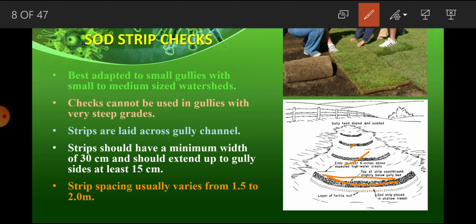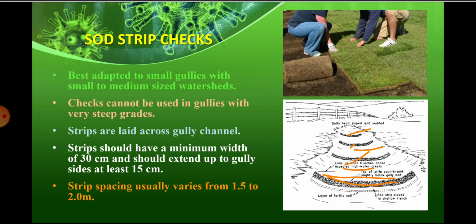So this is how gradually soil will deposit at different spaces, and slowly the gully will recover and go back to its original state of condition. Because as time passes, this deposition fills the gully and recovers the original state. So this is another measure of gully control, sod strip checks.